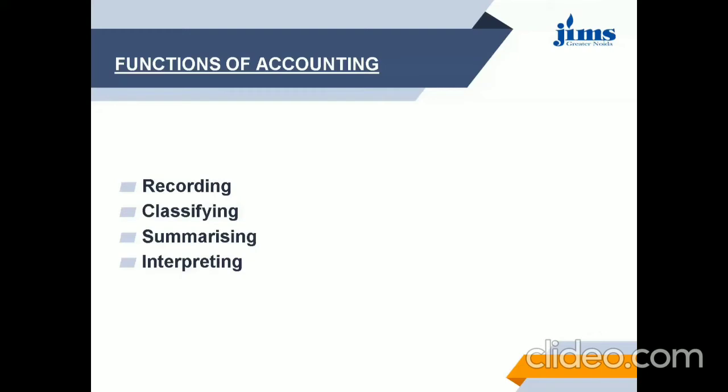And the last function is the interpreting function. Interpreting means the accountant should interpret the statements in a manner which is useful to the users. The accountant should explain not only what has happened, but also why this happened, and what is likely to happen under specified conditions. So, by looking at the financial statements, one can interpret the financial information.